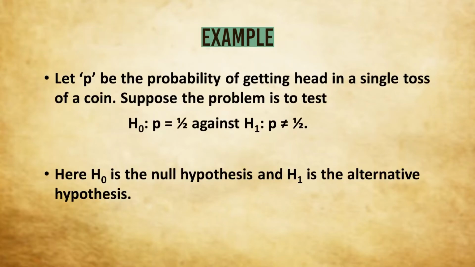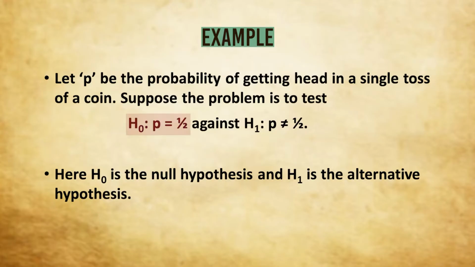We take an example. Suppose p is the probability of getting head in a single toss of a coin. Suppose our problem is to test H0: p equals half against H1: p not equal to half. In general, we denote a null hypothesis by H0, H suffix 0, and an alternative hypothesis by H1, H2, H3, etc.